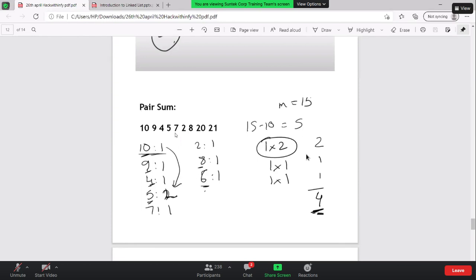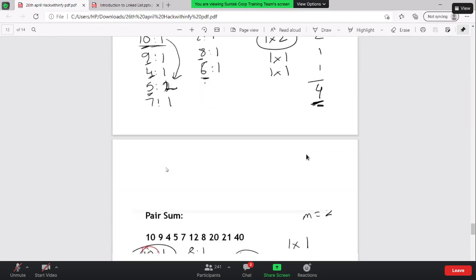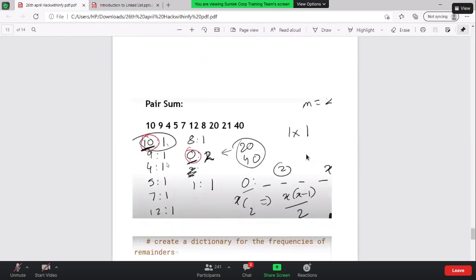Okay, let me tell you one example. What if I have a 15 over here? Correct. So the same number in the array we have, we will still be maintaining a count. Let's say if the 9 is getting repeated 2 number of times, I will make it 2. Okay, so the edge case that we are missing out is basically this. Okay, how is it an edge case? So let me tell you something.